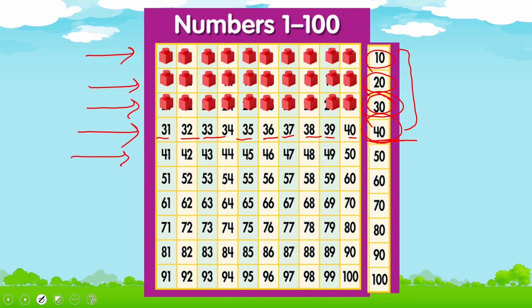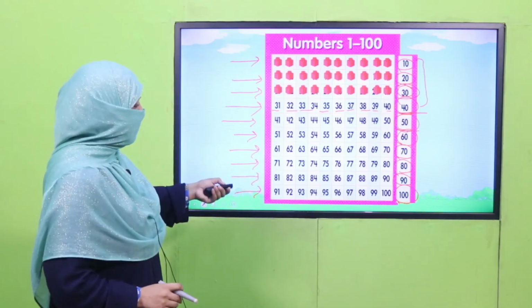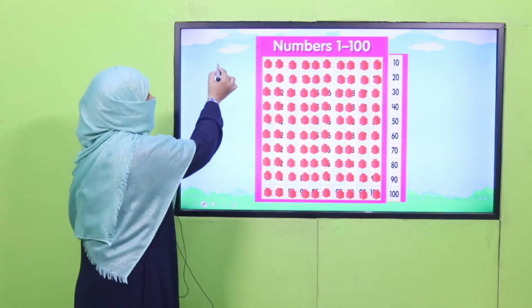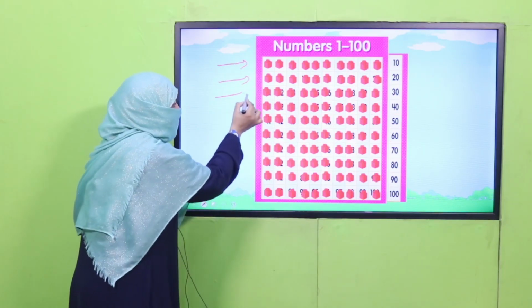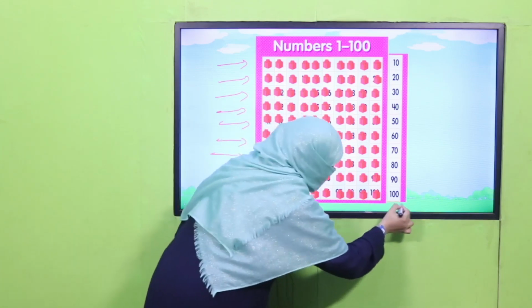Likewise, we keep counting, 5 tens make 50. And 6 tens make 60. 7 tens make 70. 8 tens make 80. 9 tens make 90 and 10 tens make 100. If I say I have 100 blocks, it means I have 10 tens of blocks and that makes 100.